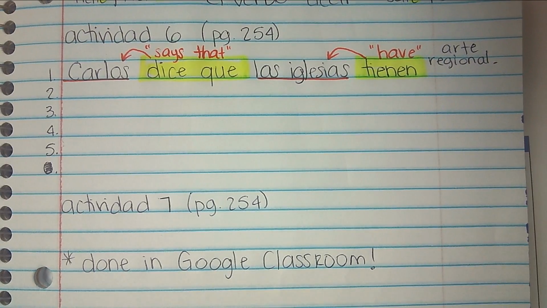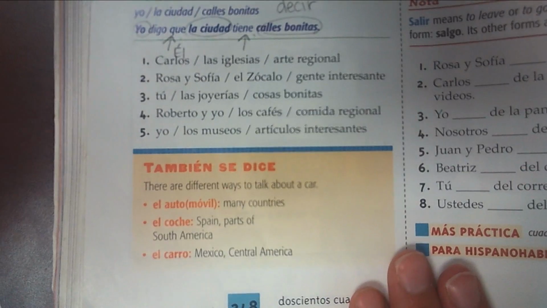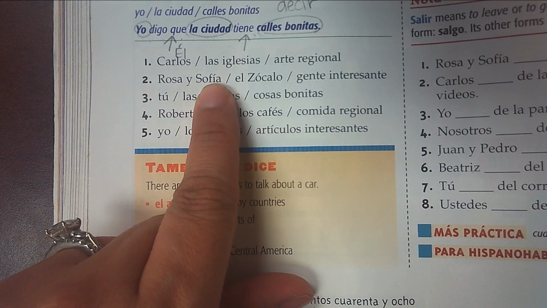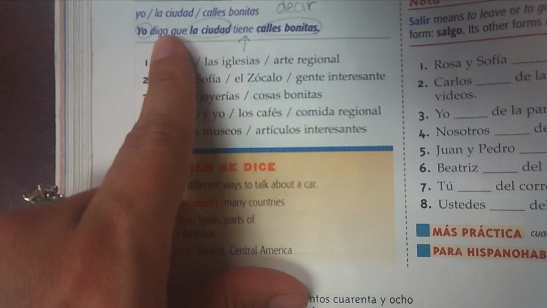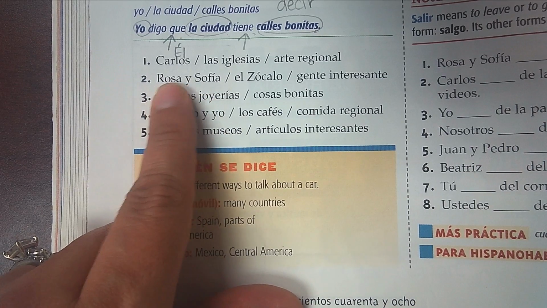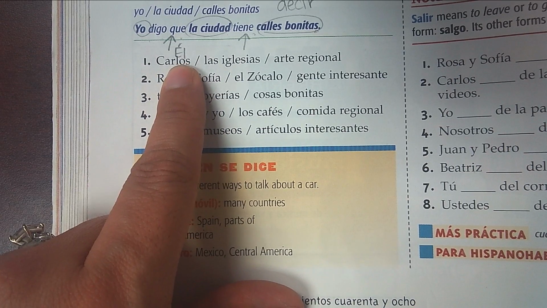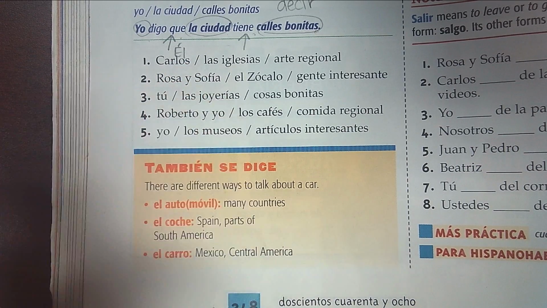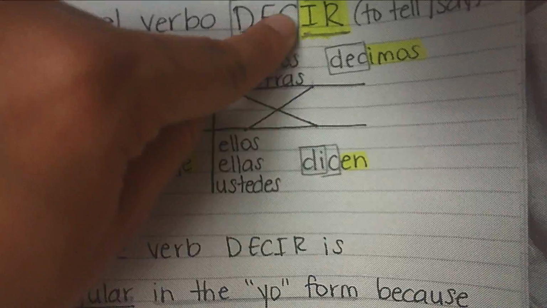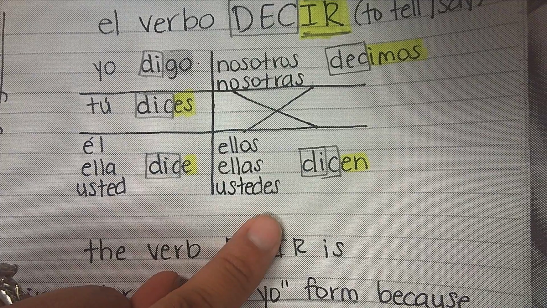So muchachos, go ahead and complete numbers 2 through 5. The remainder of those questions in your notebook. And again, pay attention to the subject or subject pronoun. Plug in a form of the verbo decir that matches that subject pronoun. For example, here I'm talking about plural again. Not singular, but plural. So you're going to have to look at another side of your chart. You're going to have to look at the plural side of your chart. So what form of the verb will I have to put there?